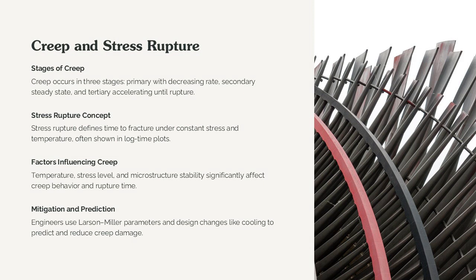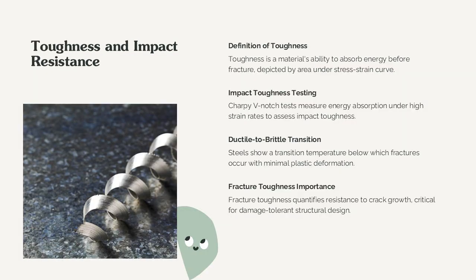life. Toughness measures a material's ability to absorb energy before fracture, represented by the area under the stress-strain curve. High toughness indicates better damage tolerance and resistance to crack propagation. Impact toughness, assessed through sharp V-notch tests, evaluates energy absorption under high strain rates. Many steels exhibit a ductile to brittle transition temperature or DBTT, below which fracture occurs with minimal plastic deformation.